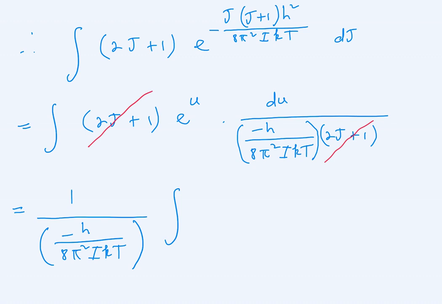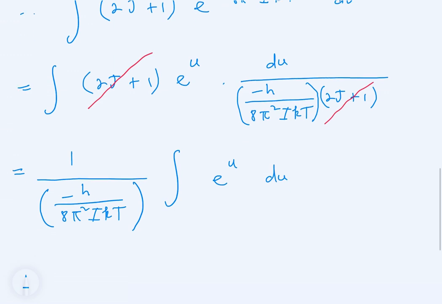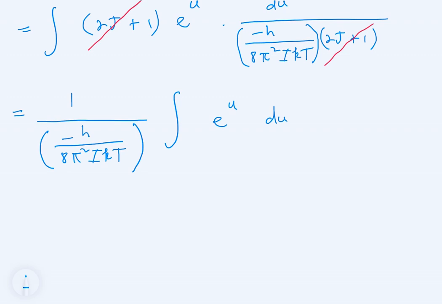So now inside the integral, you are going to be left with e to the power u, and you're doing this integral with respect to u. So you're going to be left with this. Okay, so here's your integral. Now it's nice and simplified. And you know that when you're integrating the function e to the u with respect to u, that will give you e to the u.